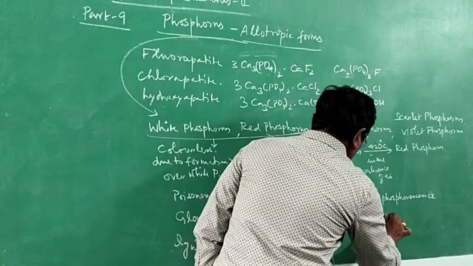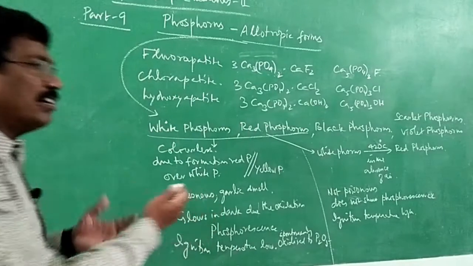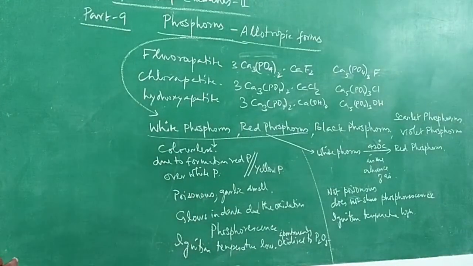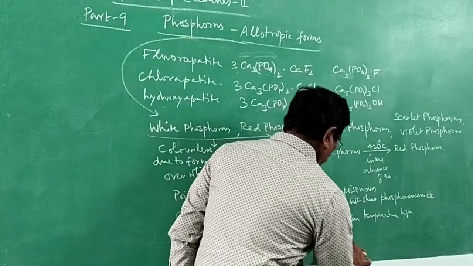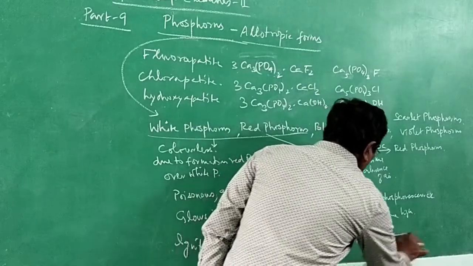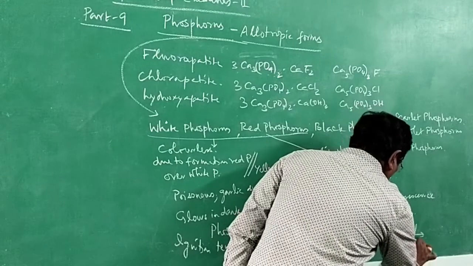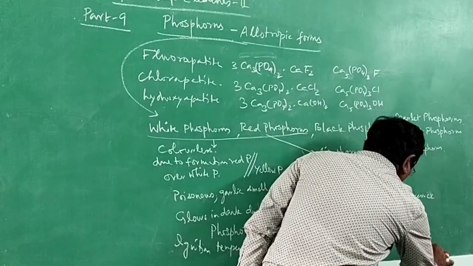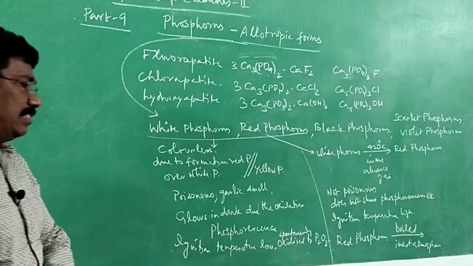Ignition temperature is high. That means only when it is heated at a high temperature does it get oxidized to give phosphorus pentoxide. And then, when red phosphorus is boiled in an inert atmosphere, what is happening? It is getting converted into white phosphorus or yellow phosphorus.